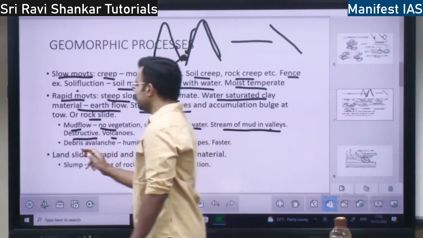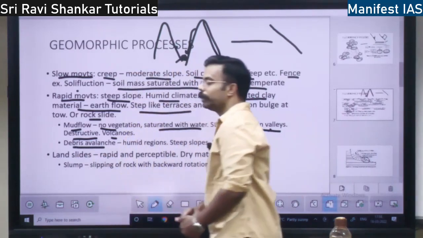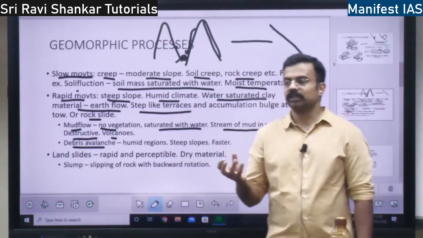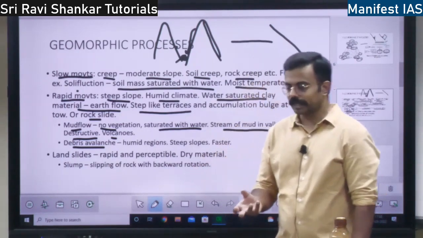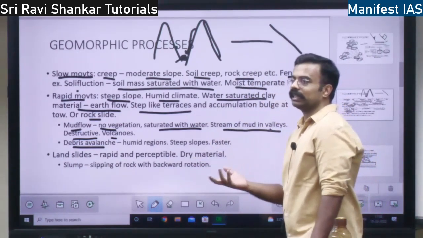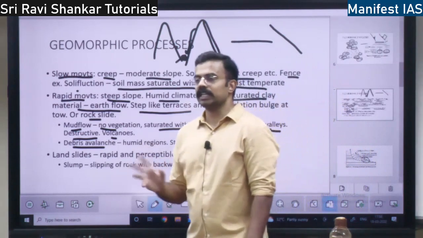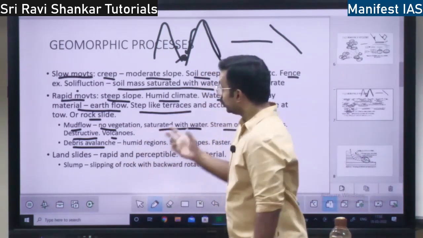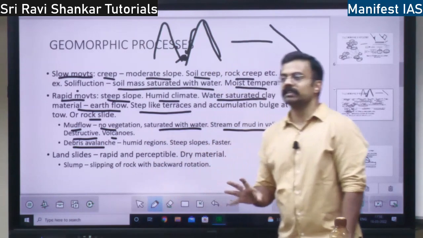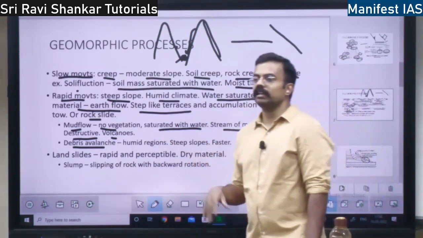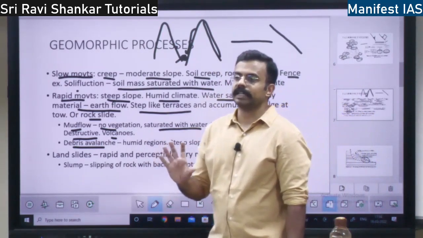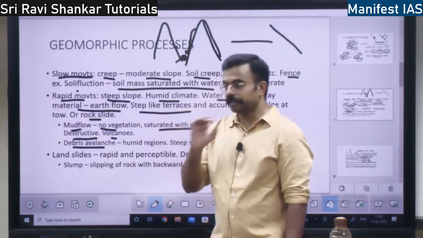Next you have debris avalanche. What is debris avalanche? Debris, in today's context, means all the plastic, paper, all this waste material. But in nature's context, debris means all the rocks, soil, leaves, everything.